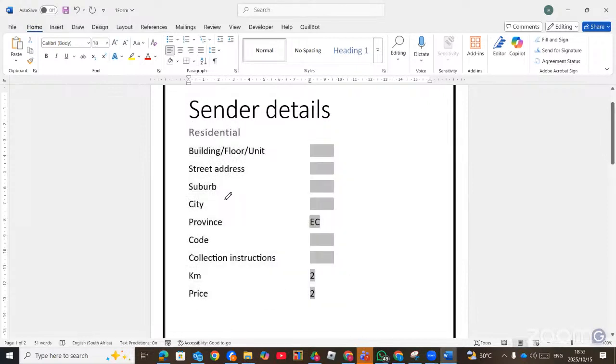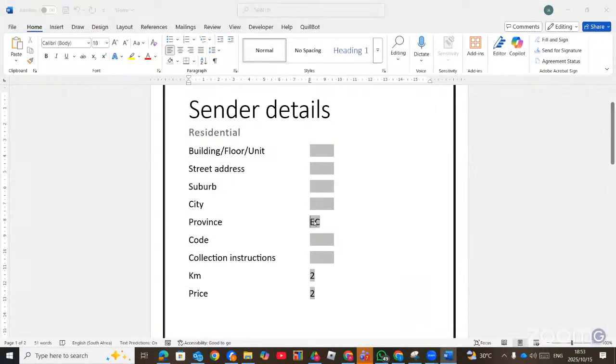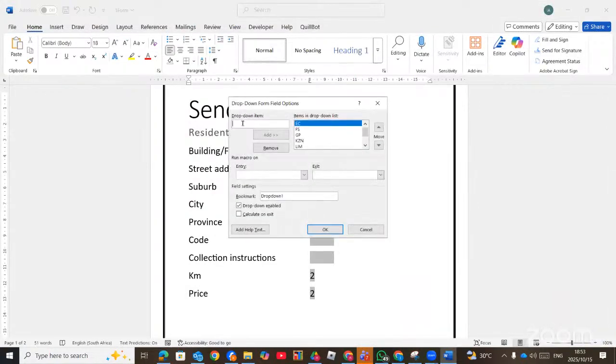Right, the next question, format it as follows. Edit the text form field to the text province so that WC is included in the list of the options. So this is province, you double click on it. Now we type WC, which is Western Cape, then you press enter. Or you can click on add. Sometimes they can even tell you to move this one to the top, the first position. So you use move up and move down to change their position. Then okay.